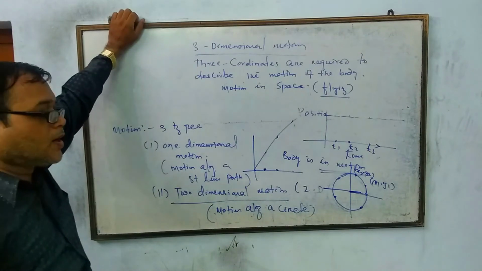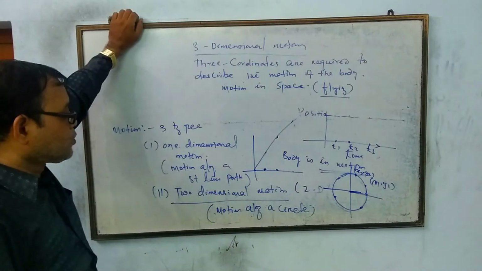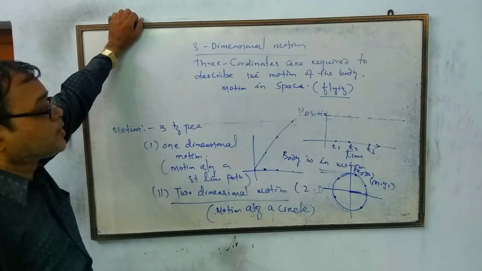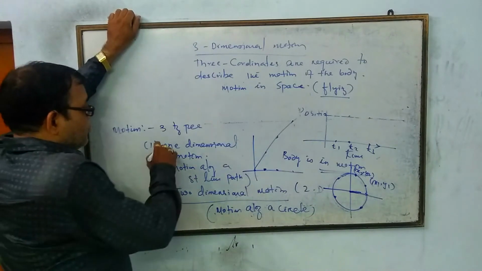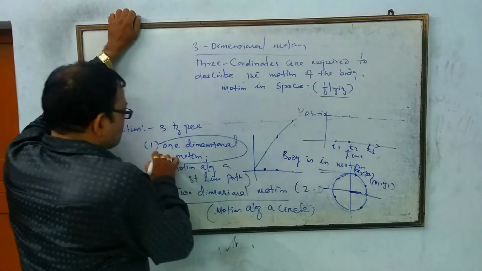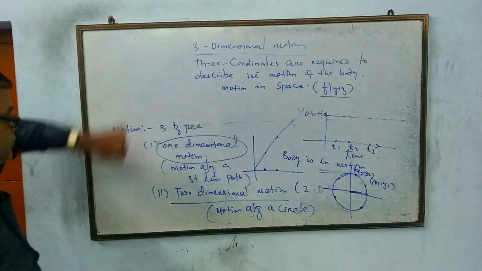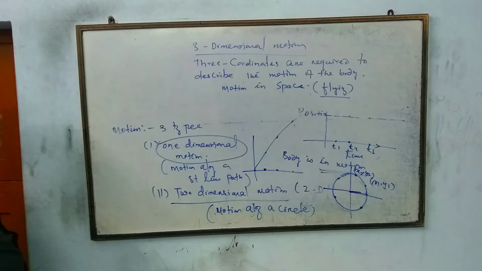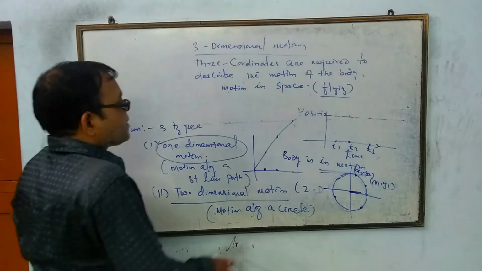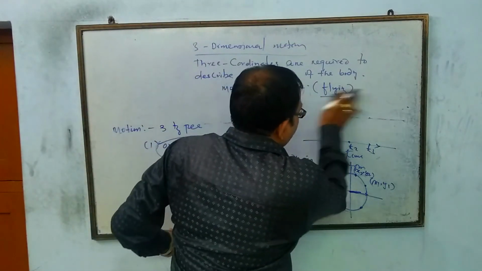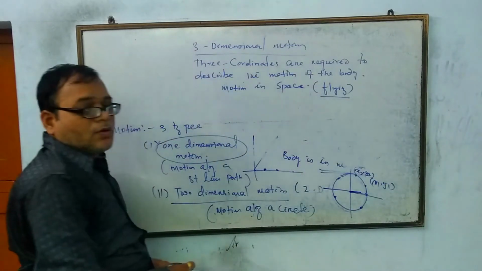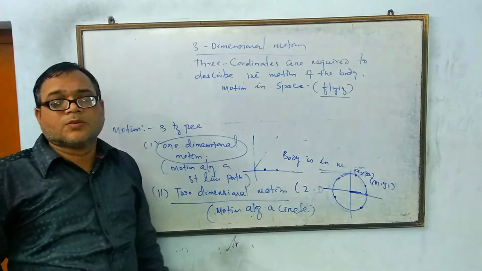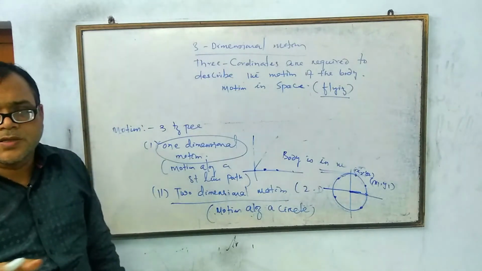One is one-dimensional motion, the second is two-dimensional motion, and the last is three-dimensional motion. We will focus first on one-dimensional motion. What is one-dimensional motion? One-dimensional motion is the motion of the body along a straight line path.